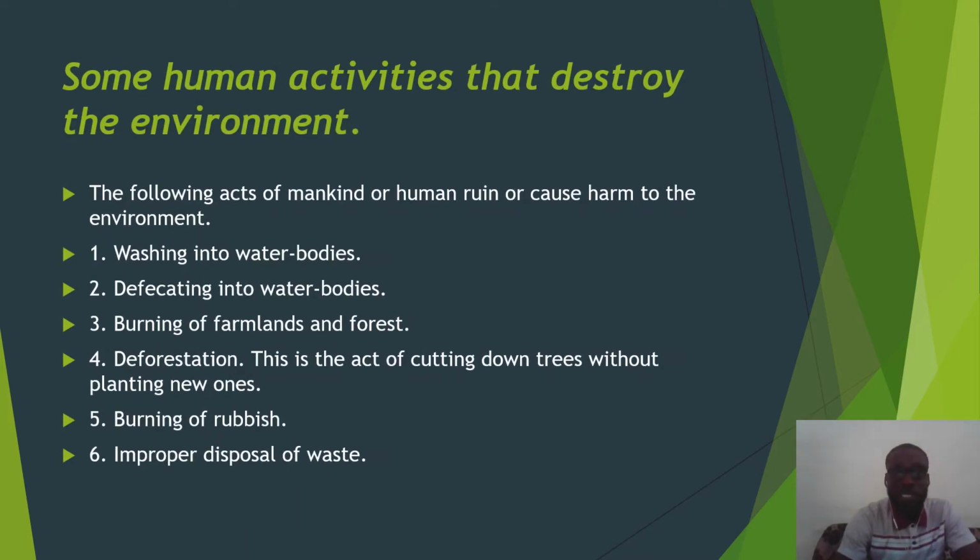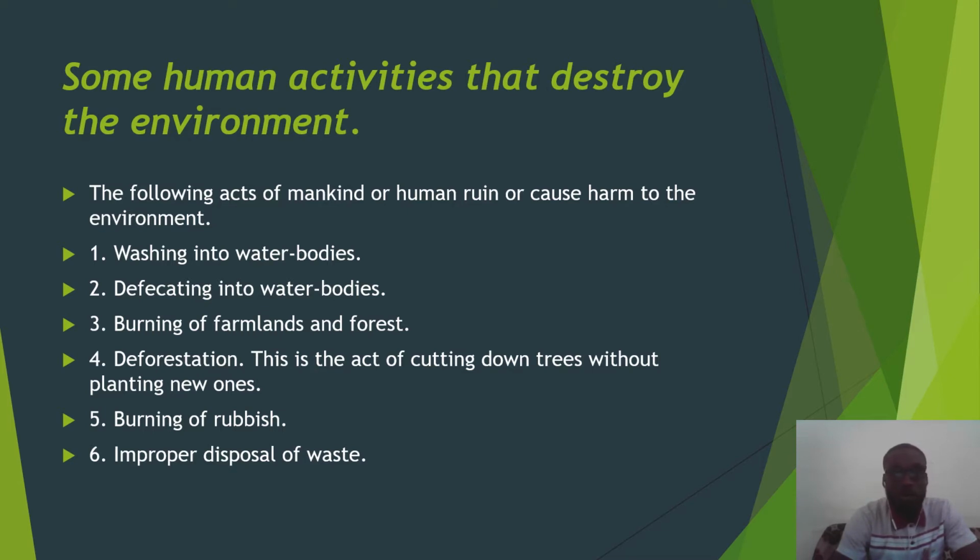So let's take a look at some human activities that destroy the environment. The following acts of mankind ruin the environment. One, we have washing into water bodies. When we wash into water bodies, it destroys the environment. Two, we have defecating into water bodies. When we ease ourselves or attend to nature's call in water bodies, we end up destroying the environment.